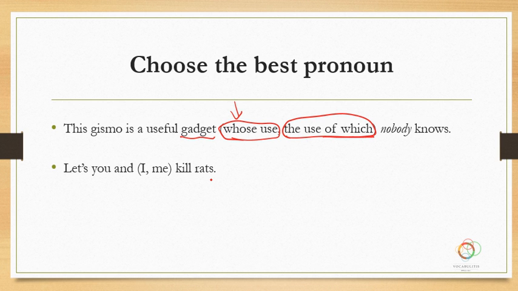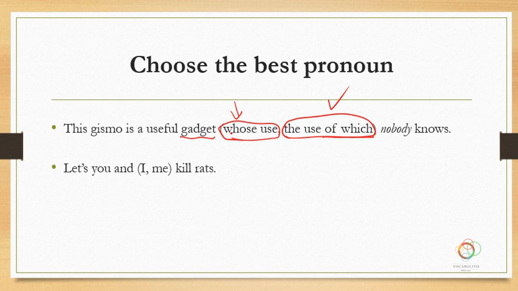And so in your book, the answer key says we'll use of which, but also whose is acceptable as well. And that's the reason, as I explained it, because whose can refer to objects as well, and it's okay. The only important thing for you to note is it might not sound right to you to say whose after a gadget. But if you saw it in a test question, you would have to say that it is not incorrect. Okay? You might not prefer it, but it's not wrong.